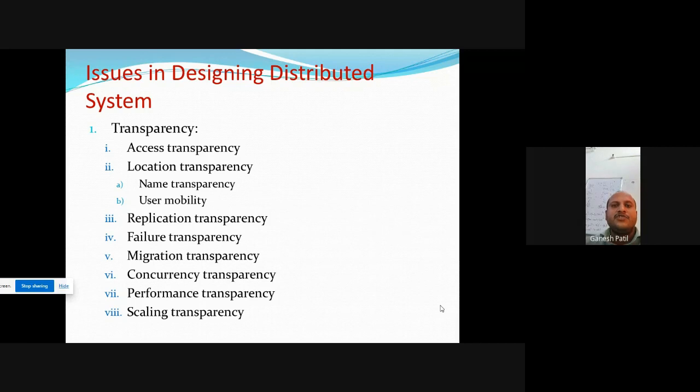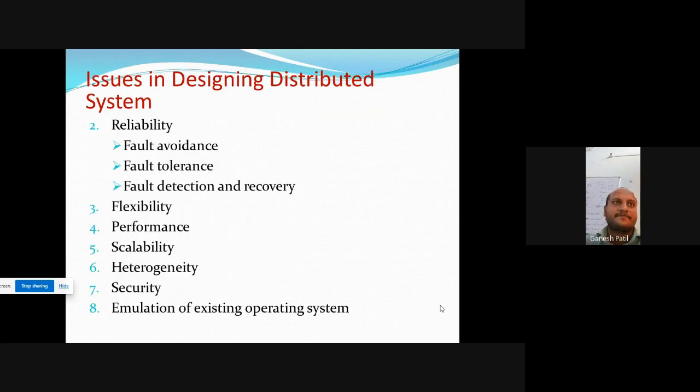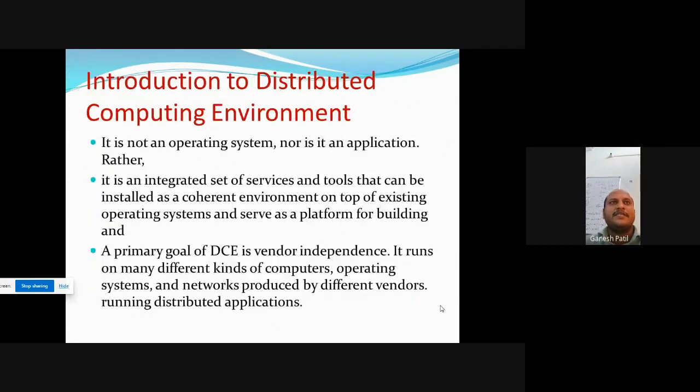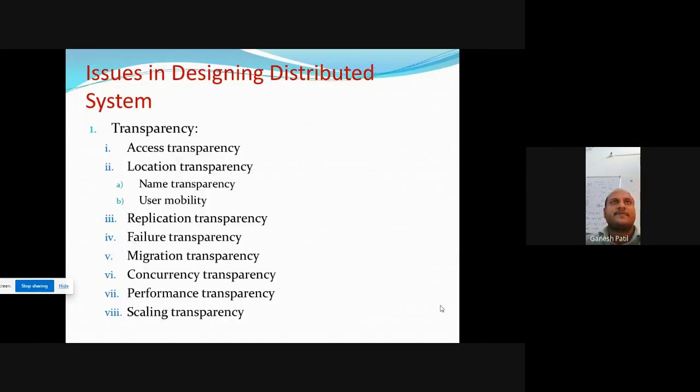Next point is issues in designing distributed system. They have n number of issues: transparency, second is reliability, next is flexibility, performance, scalability, heterogeneity, security, and elimination of the existing operating system. These are the issues. Here, at the time of designing the distributed system,